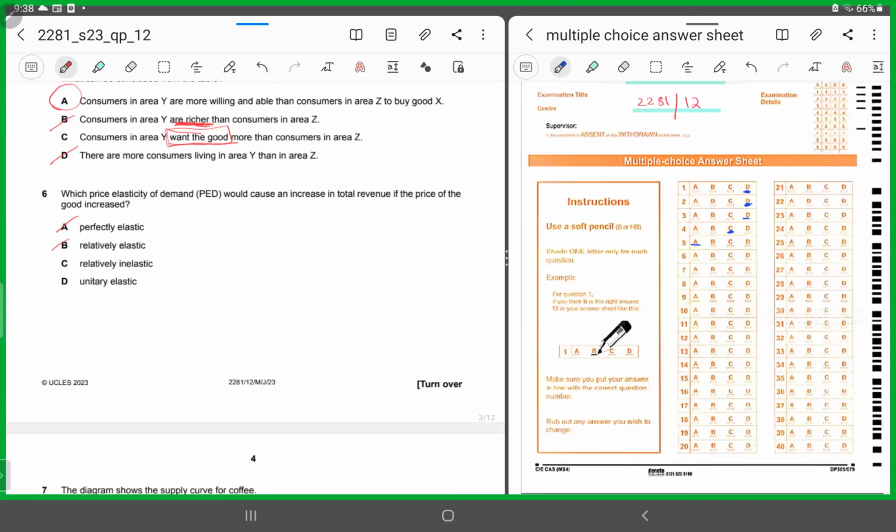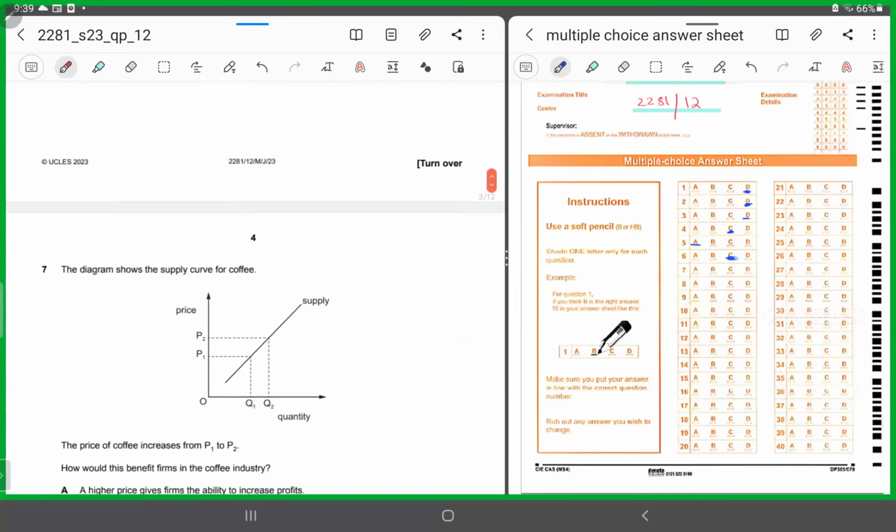If it is unitary elastic, that means the revenue would have remained the same. With the increase in price, there would have been no increase or decrease in the revenue. The proportional change in the price would have been equal to the proportional change in the quantity demanded, so the total revenue would have eventually remained the same. But if you want the total revenue to rise, then in that scenario, the demand for the product has to be relatively inelastic. Yes? So the correct option would be C.